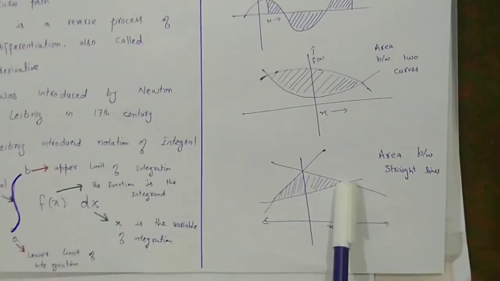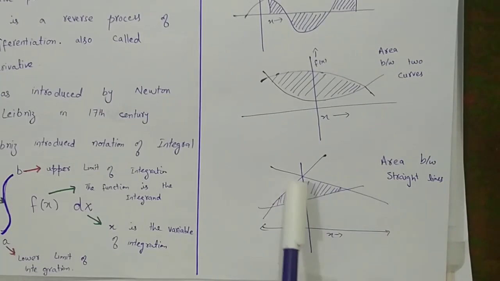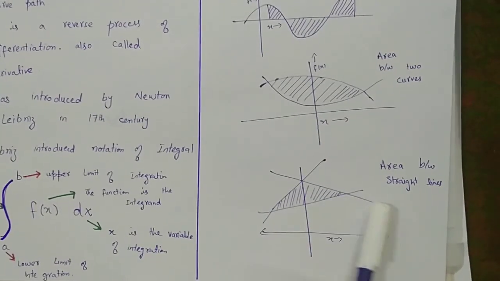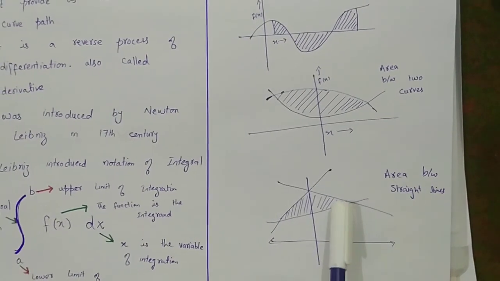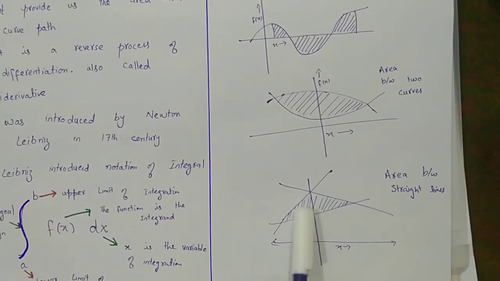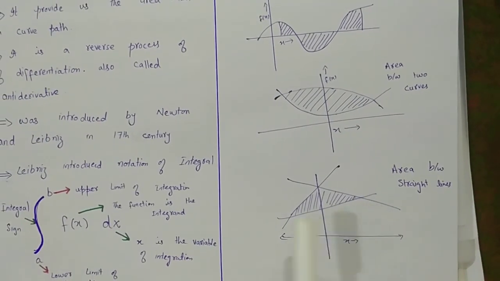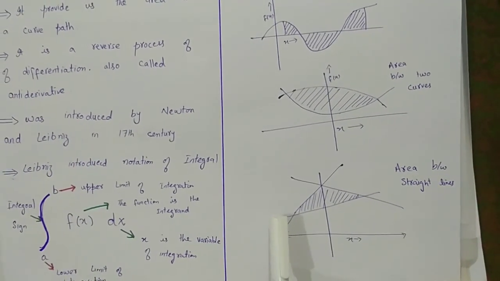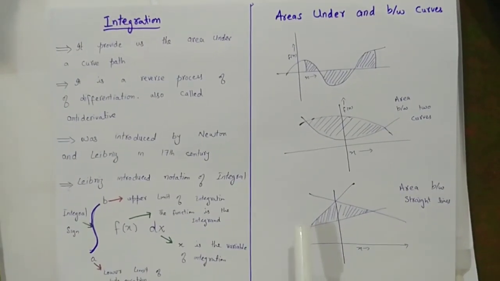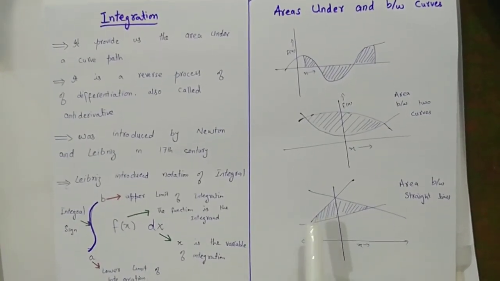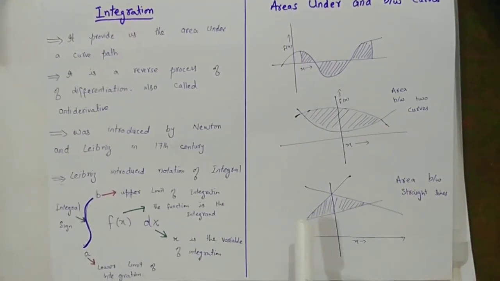If we have three lines, one is this, second line is this, and third is this, and we want to calculate the area between these three lines, we can calculate it using the integration method. So integration enables us to find the area under the curve and between the curves, which was a very big problem before the 17th century.